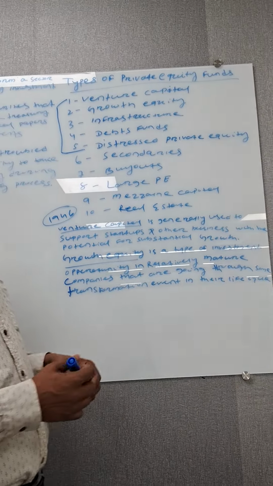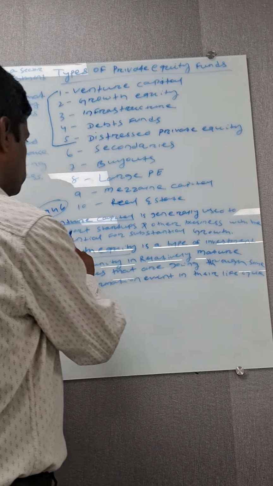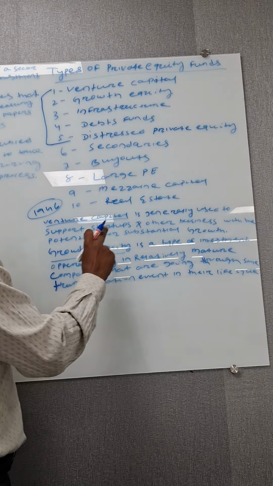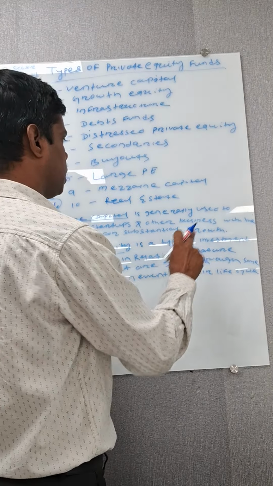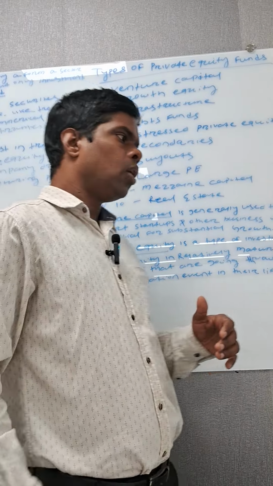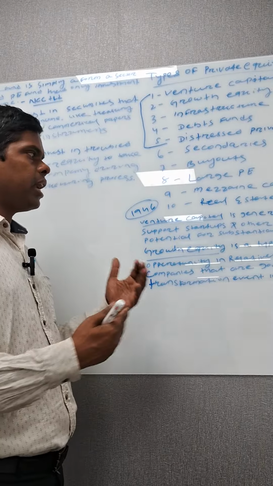What is venture capital? Venture capital is generally used to support startups and other businesses with the potential for substantial growth. It means the private equity firm searches the market for a business that is very new or at a very beginning stage, or any startup.